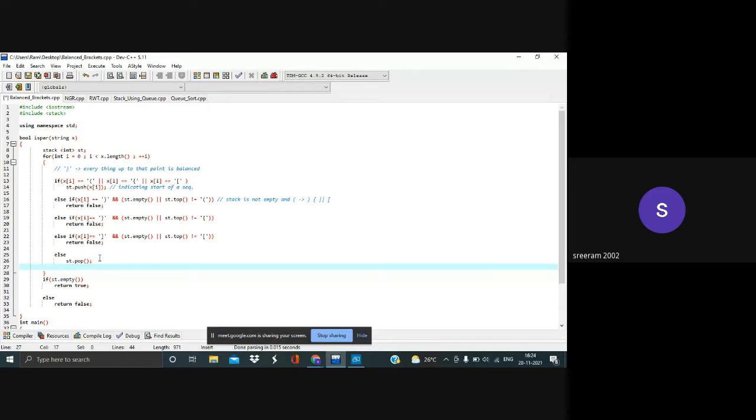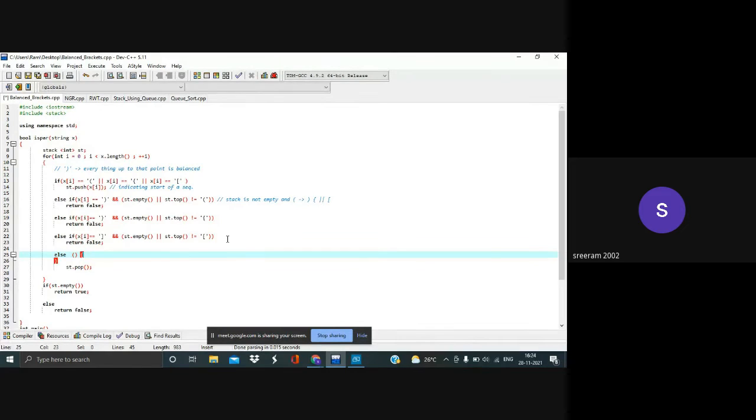Or else if the brackets correspond to each other, like this or this, so what can we say about that? It means that we no longer need this element. We no longer need a topmost element inside the stack. So we'll be popping this out. So that is what is done here.